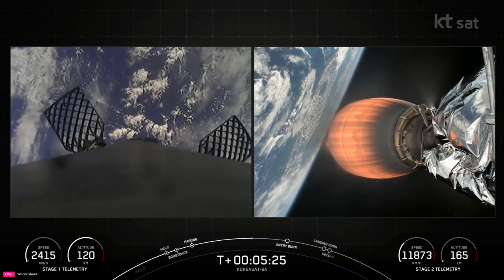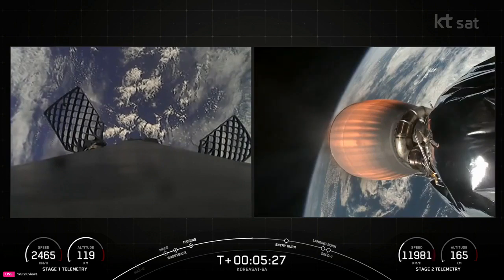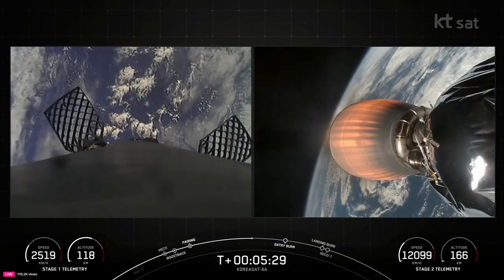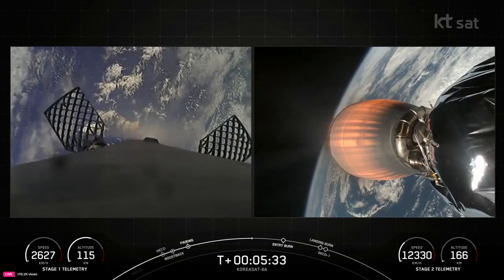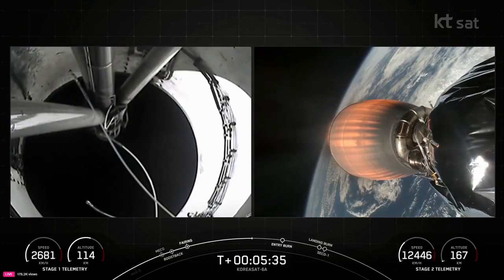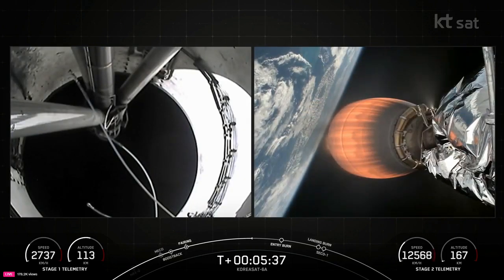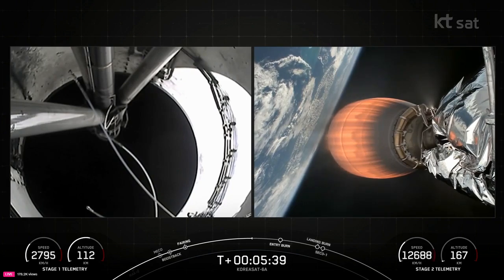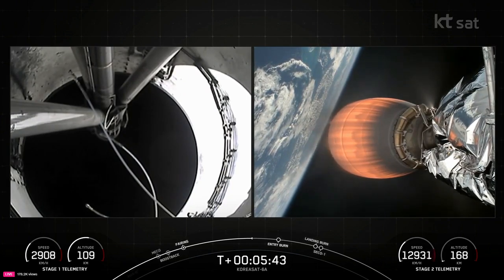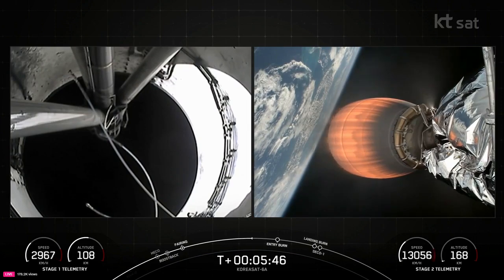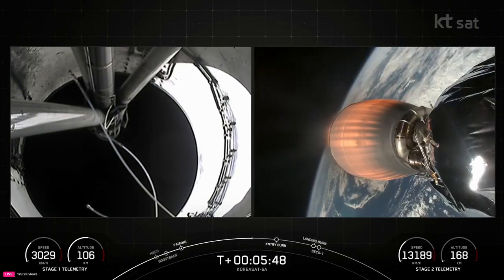It is super clear today, and we have some really great views. You can see that both the Stage 1 and Stage 2 vehicles continue to pick up speed. Both vehicles continue to follow nominal trajectories.